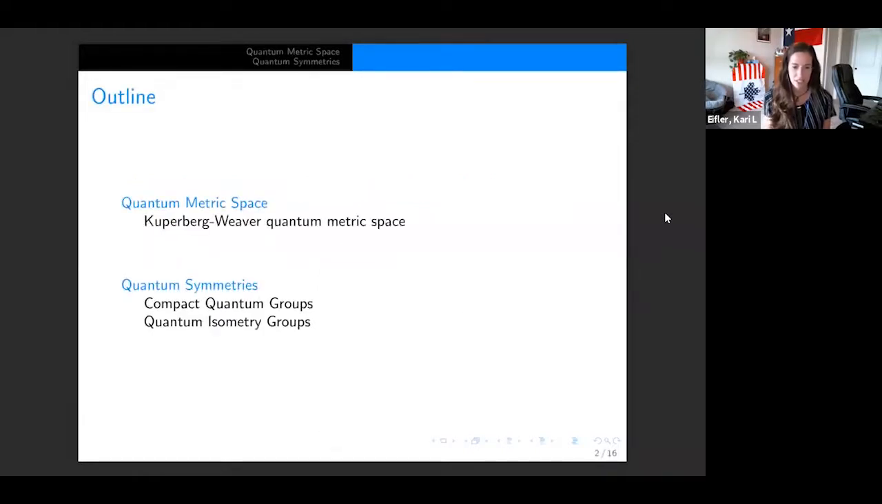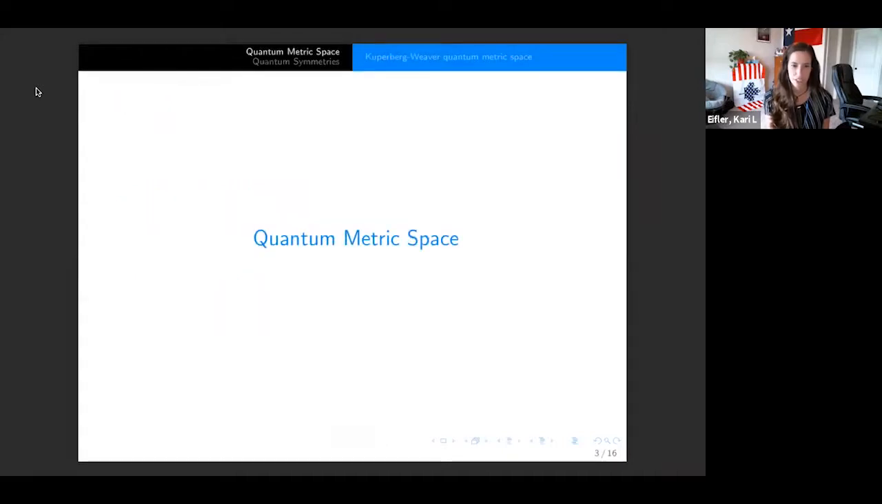So there's really two things that I want to go over. Both of them are in my title. The first thing is quantum metric spaces. So I'll define what a Kuperberg-Weaver quantum metric space is. I'll hopefully give a lot of justification as to why they've defined it the way that they have. And then I'll talk about quantum symmetries. So we'll go over what classical symmetries are, talk a little bit about compact quantum groups, and then talk about the quantum isometry groups. So I'll start off with quantum metric spaces.